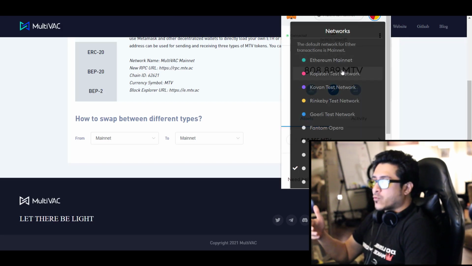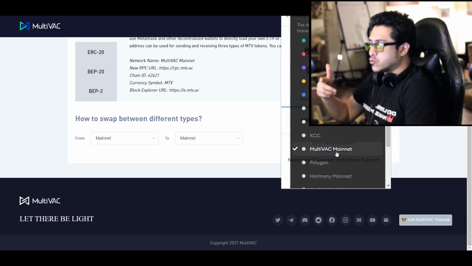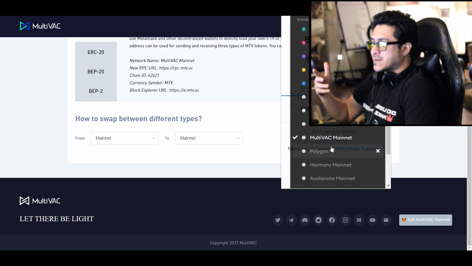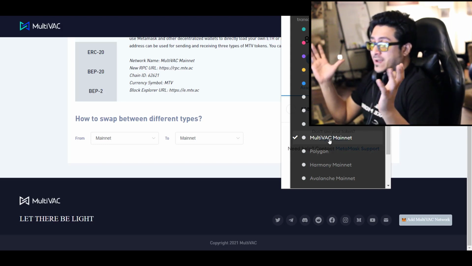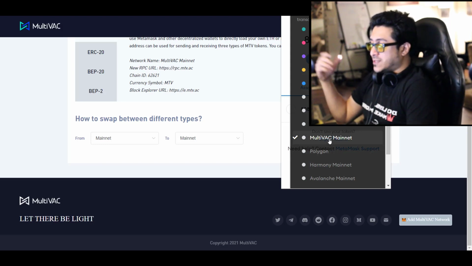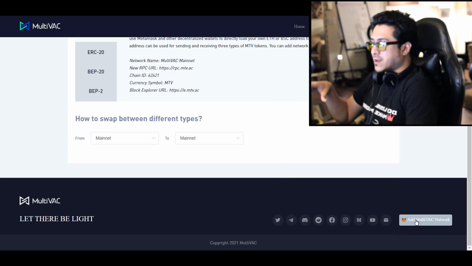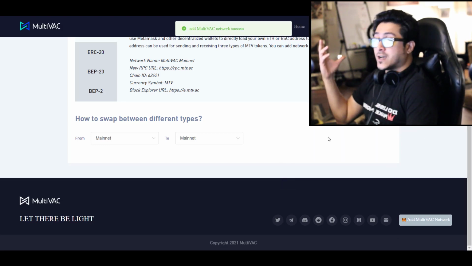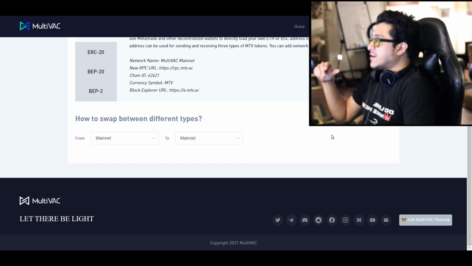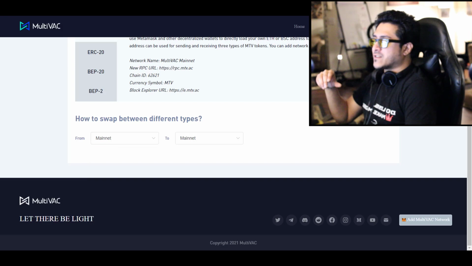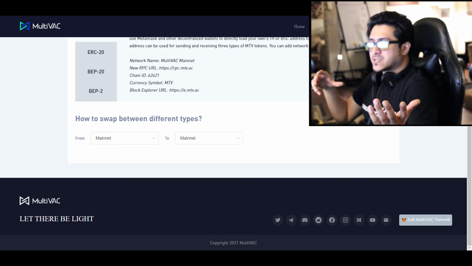It's just one of the networks like mainnet, just like Ethereum mainnet. You have Phantom Opera, you have KuCoin mainnet, Polygon, Harmony mainnet. MultiVAC is just another mainnet. You will need to add it, but you don't have to do anything manually. All you have to do is click on MultiVAC and that's it. You're done. Simple. Once you're done, over here, let's assume you have the tokens on the Binance network.